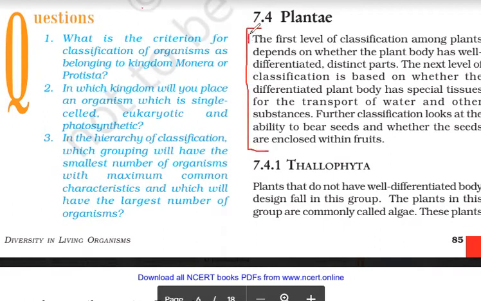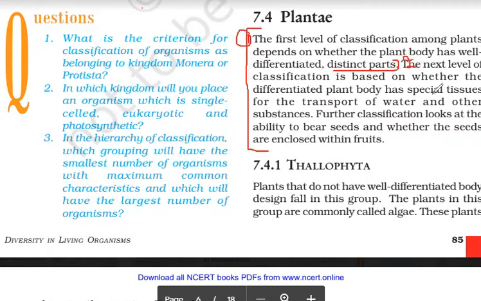This is the first point: the first level of classification amongst plants depends upon whether the plant body has well differentiated, distinct parts or not, like whether we are able to see root, stem and leaves clearly in the plants or not.